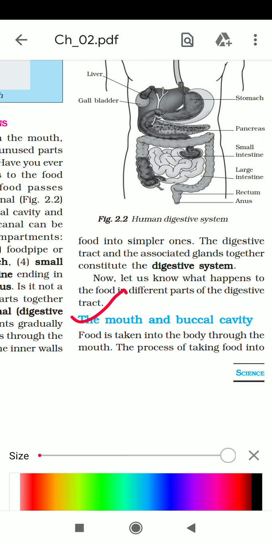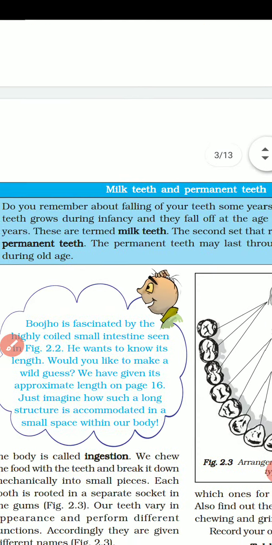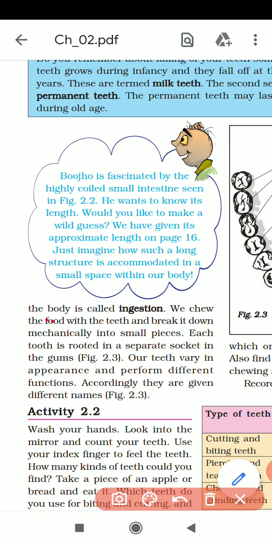Food is taken into the body through the mouth. The process of taking food in the body is called ingestion. So what do you mean by ingestion?